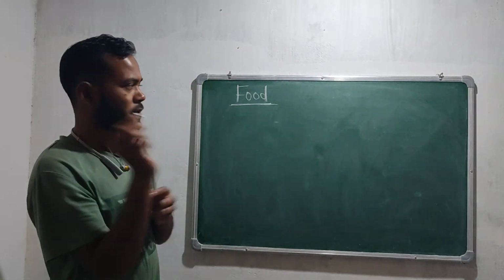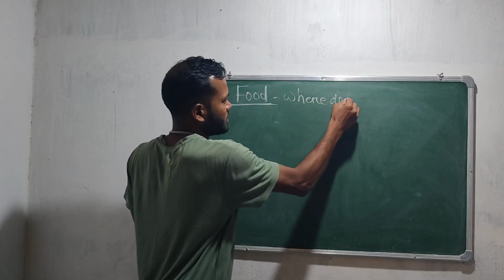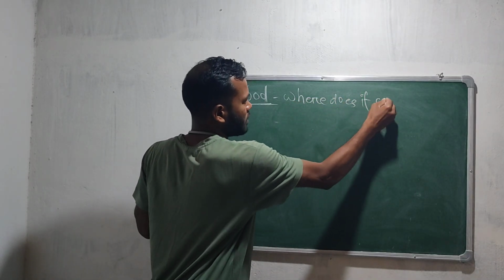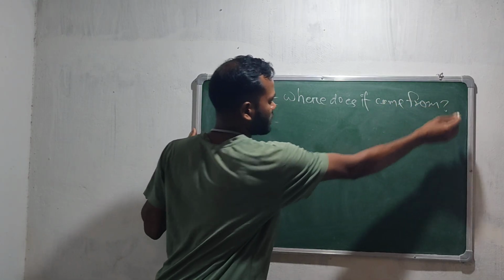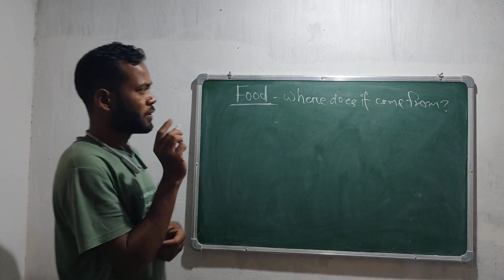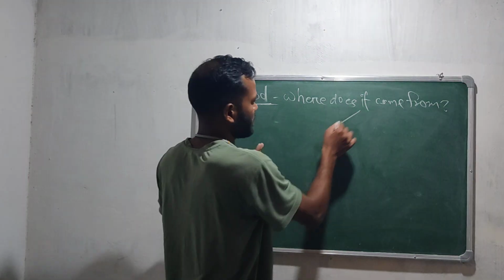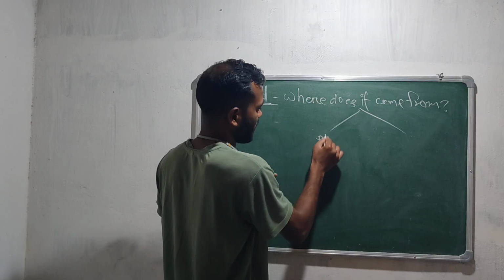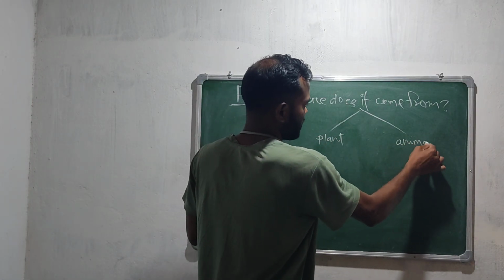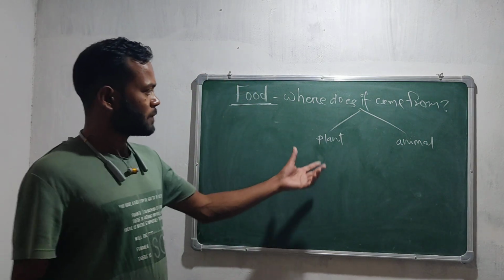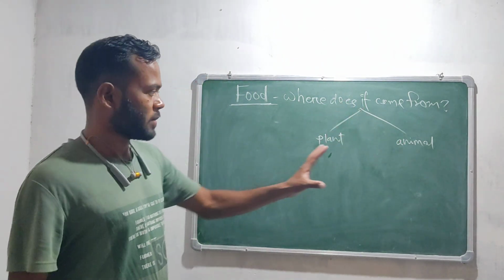So the thing is food. Where does it come from? The food actually comes from two main things. The first one is plants and the second is animals. So the food we are getting, whether it comes from the plant or from the animal.